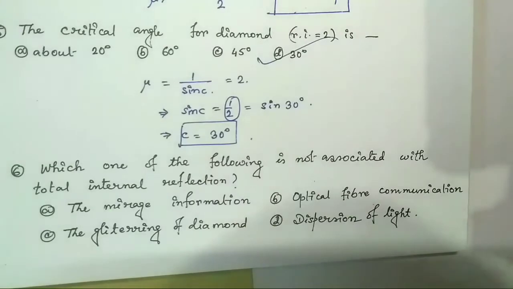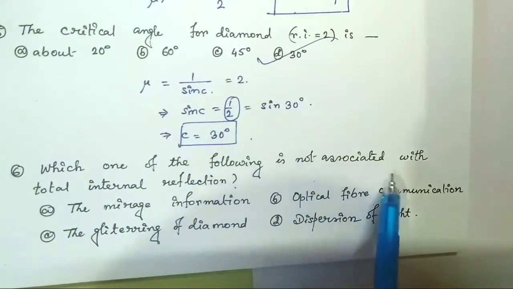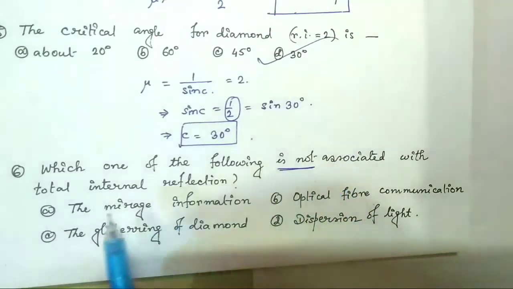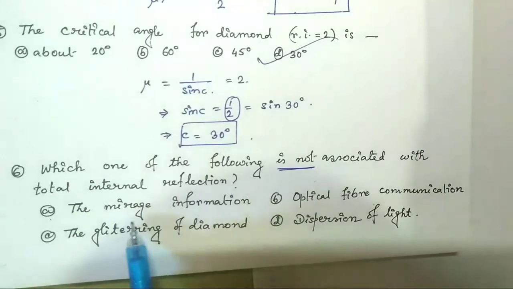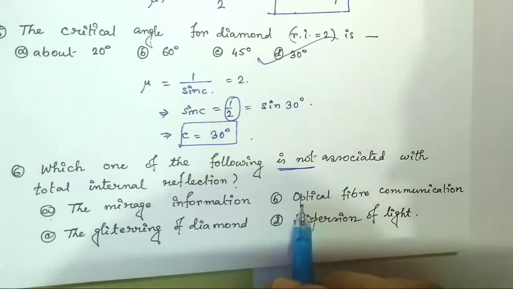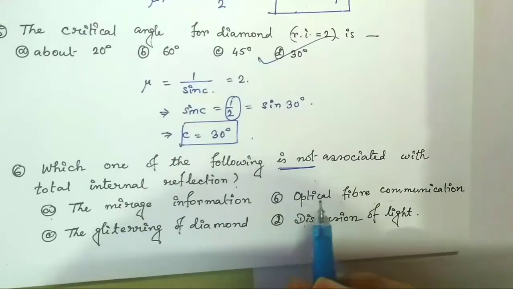Question number 6. A theoretical question. Which one of the following is not associated with total internal reflection? Option A, the mirage; option B, optical fiber communication; option C, the glittering of diamond; and option D, dispersion of light.